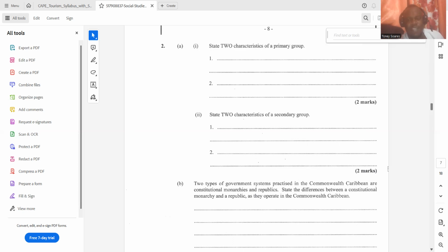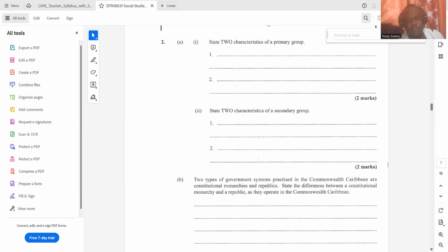Limited face-to-face interaction. So face-to-face interaction is infrequent. Secondary groups are usually large, sometimes very large.